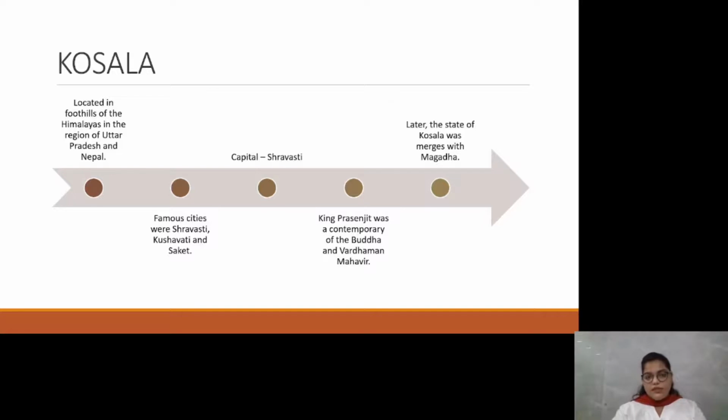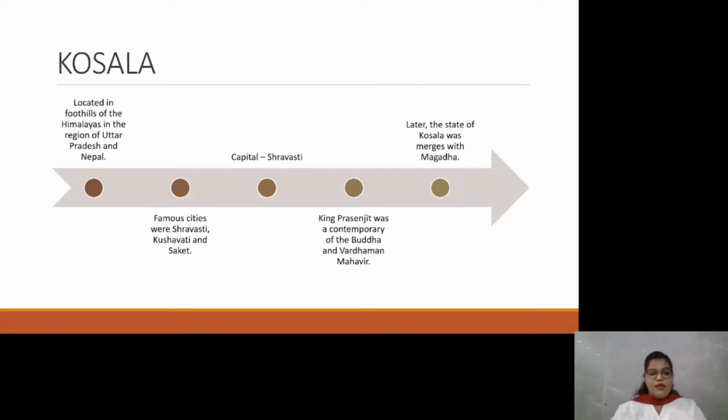So we all saw a sentence over here, students. King Prasenjit was a contemporary of Gautam Buddha and Vardhaman Mahavir. What contemporary means here is Gautam Buddha and Vardhaman Mahavir started the Buddhist community and the Jain community respectively. So when this was starting, King Prasenjit was alive. Even Buddha and Vardhaman Mahavir were alive. So that is when the Buddhist community and the Jain community started.